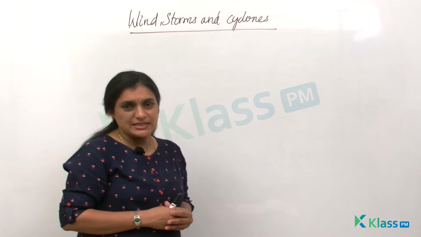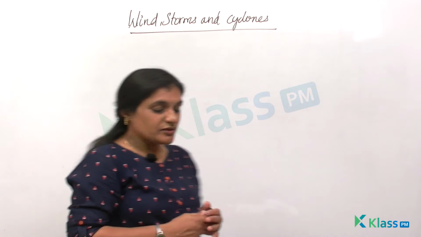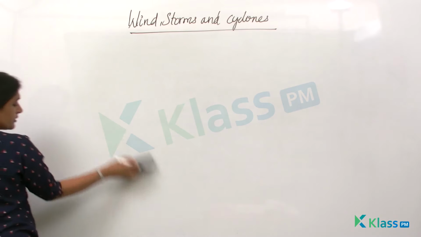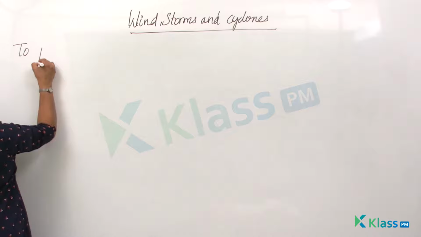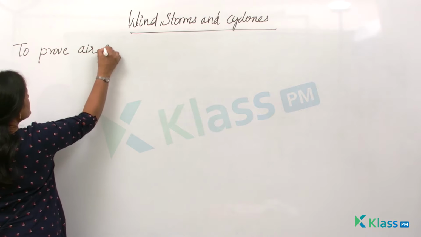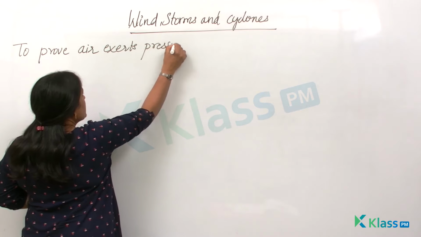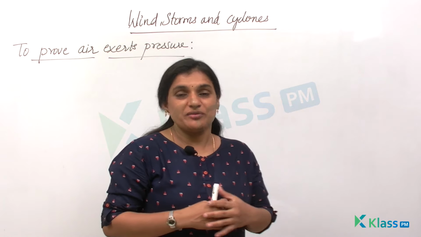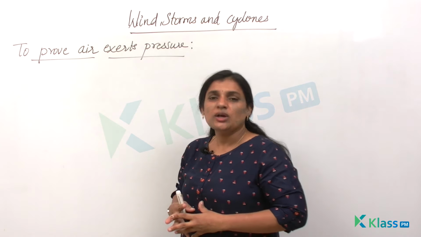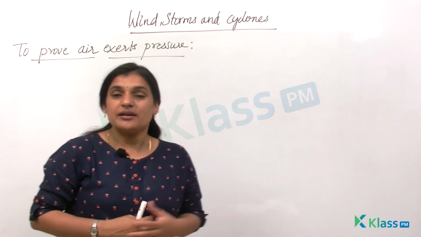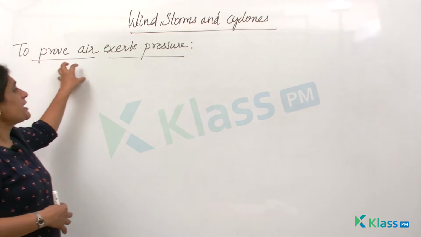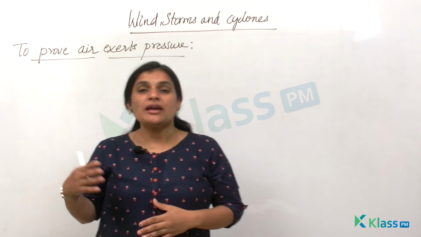Now, let us begin this lesson with a small activity to understand what happens during cyclones. The first activity is to prove that air exerts pressure. Air exerts pressure. Air is one of the important components which causes cyclones. So let us begin with activities which will tell us about air and its role in cyclones. First, an activity to prove that air exerts pressure.